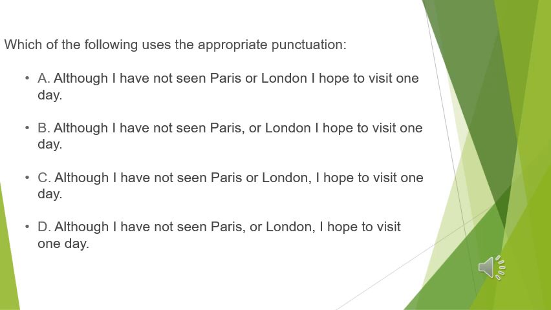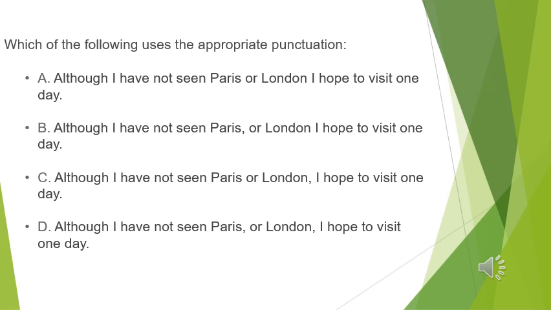Okay, let's move to next question. Which of the following uses the appropriate punctuation? Although I have not seen Paris or London I hope to visit one day. This sentence is a complex sentence. We start with the subordinator although, but we don't use a comma here. So it is not right to say that.